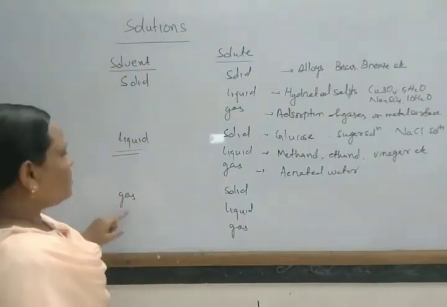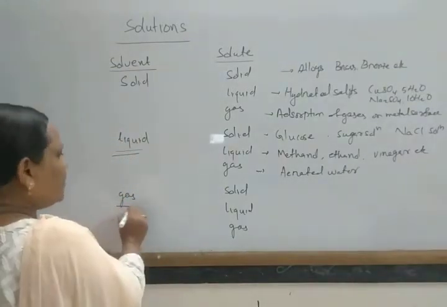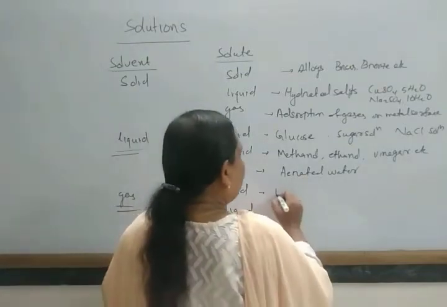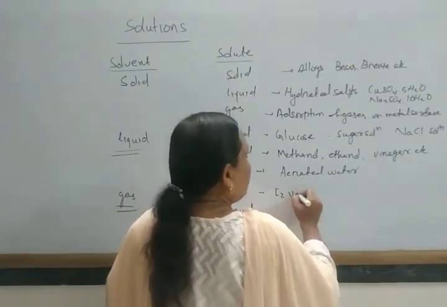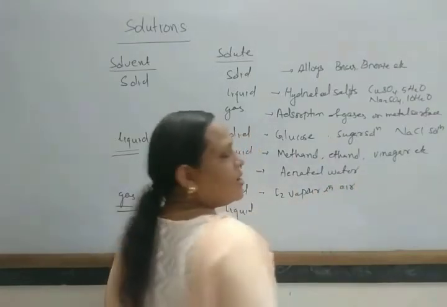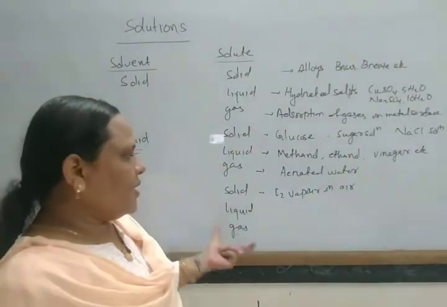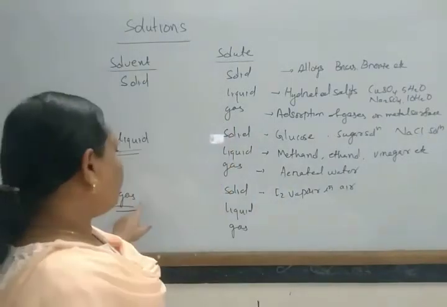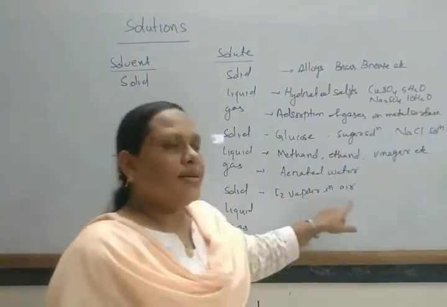Next comes the example where the solvent is gas and the solute is solid. That is iodine vapor in air. So when iodine is emitted, it forms vapors, the iodine vapor in air. This is an example of a solid in air.